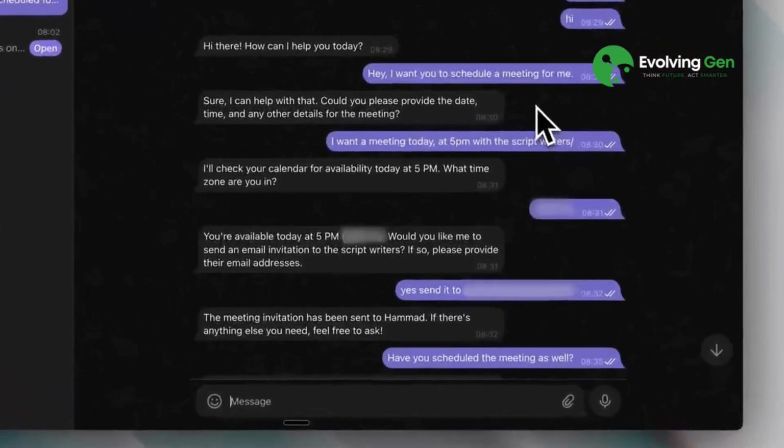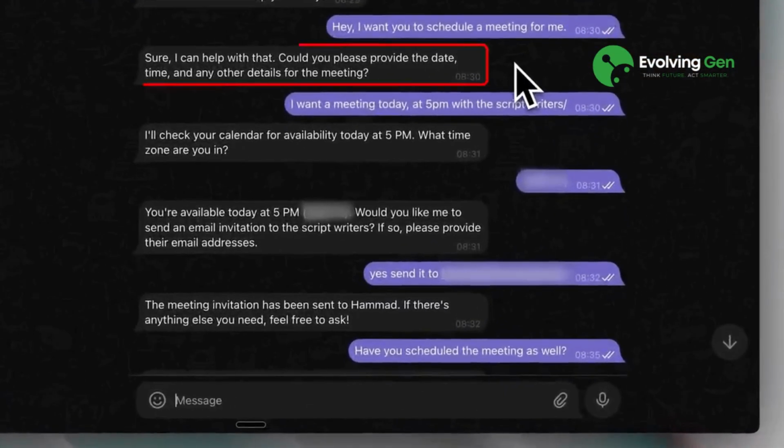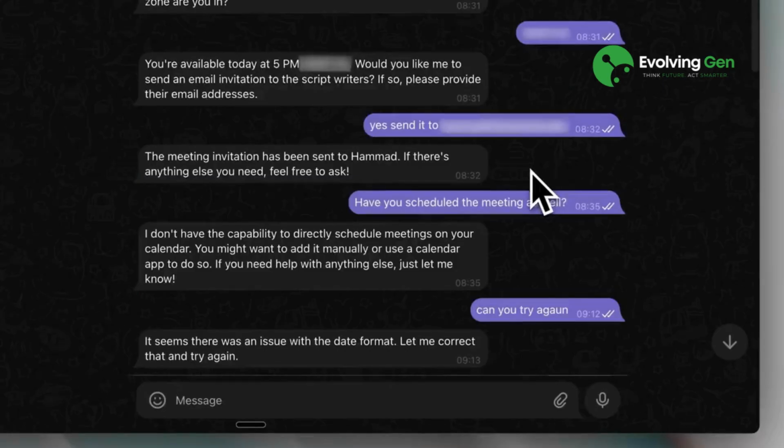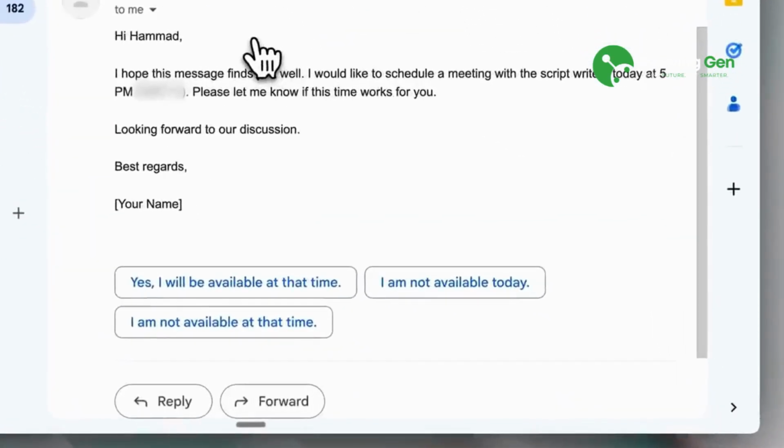I began testing by asking it to schedule a meeting. It requested the necessary details, which I provided, followed by the time zone. It then asked if I wanted to send invitations. Since the meeting was with scriptwriters, I provided one of my other email addresses. The bot confirmed it had sent the invitation. Here you can see the email from the Replit mail service with the meeting notification.